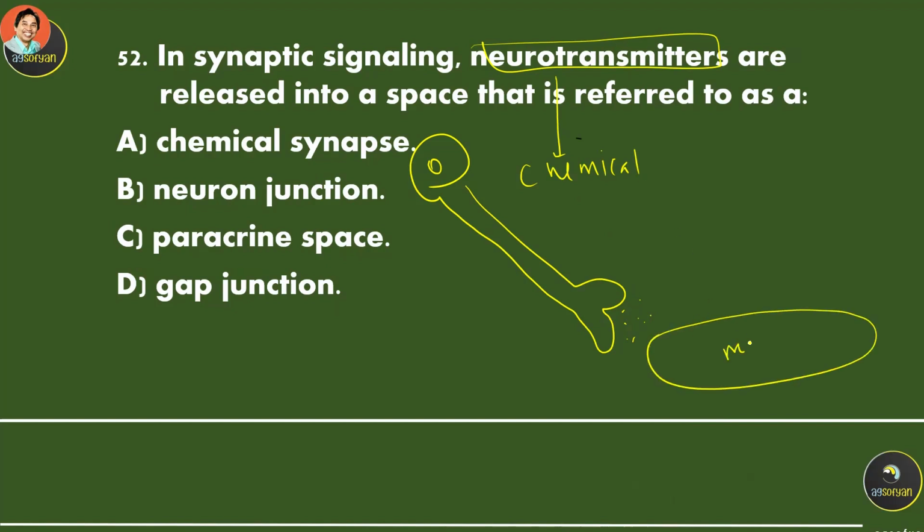Let's say this is muscle. This space is called the synaptic cleft. So it is released into the synaptic cleft. And because the neurotransmitter is a chemical, this synapse is called a chemical synapse.